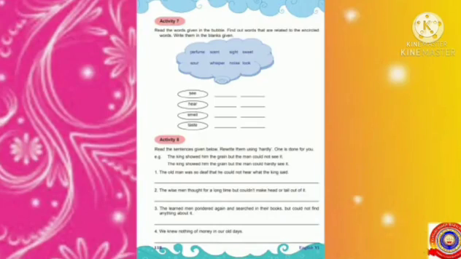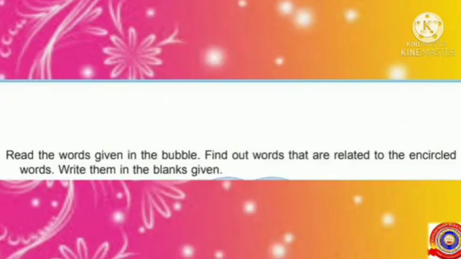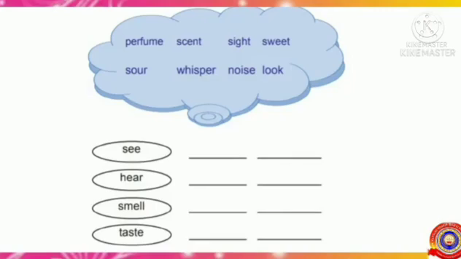Now all of you take page number 118. Look at Activity 7. All of you read the question given there. Read the words given in the bubble. Find out words that are related to the encircled words. Write them in the blanks given. Students, all of you read the words given in this bubble. Yes, perfume, scent, sight, sweet, soul, whisper, noise, look. Now all of you fill these blanks using the apt words. This is a homework for you.